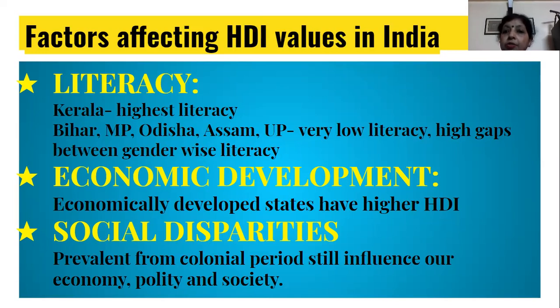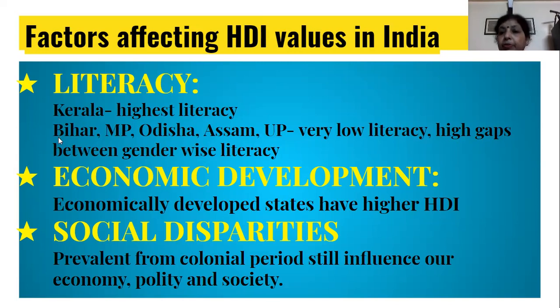This would definitely reflect in the HDI value, because one of the indicators which measures HDI is literacy rate. Kerala is doing well in literacy rate because there is gender parity, so there would be less discrimination between the male and the female. That would also result in an improvement in the HDI value.